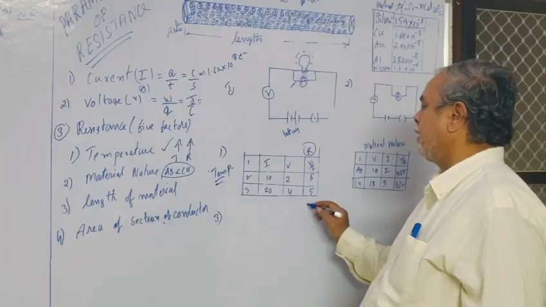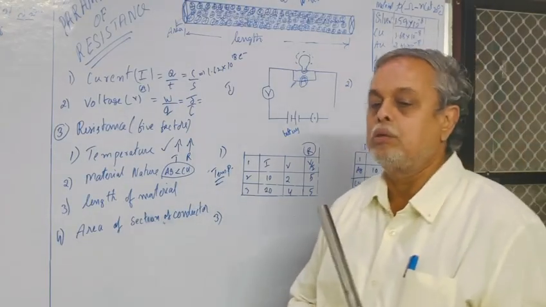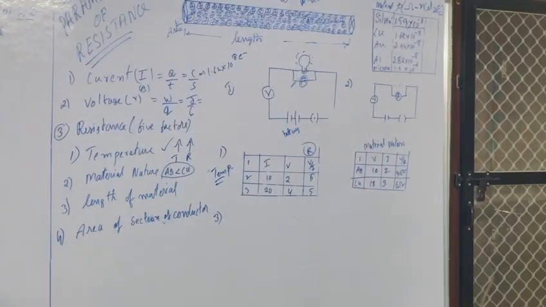Next, length of material. Write down, the more the length, the more the resistance. The more the length, the more the resistance.